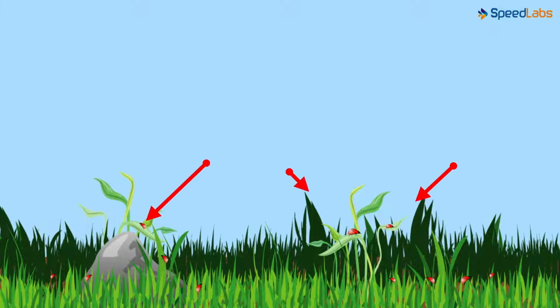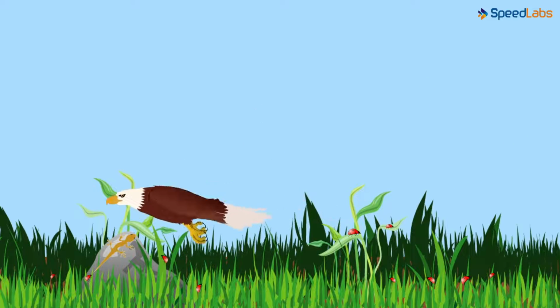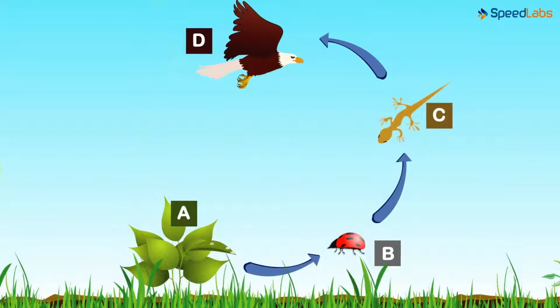There are tiny bugs feeding on the blades of the grass. Just when they thought they could enjoy the meal, along came a lizard and ate a tiny bug. And when we're about to think that the lizard is a carnivore, we see a huge winged creature swooping down and taking the lizard home for its dinner. That bird was a huge eagle. This chain of events looked something like this.